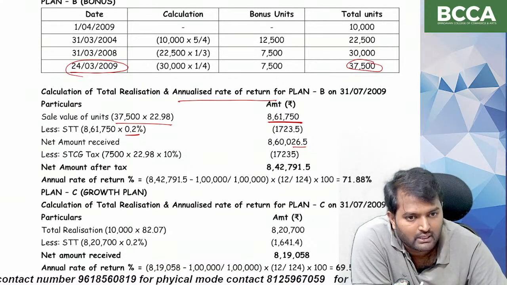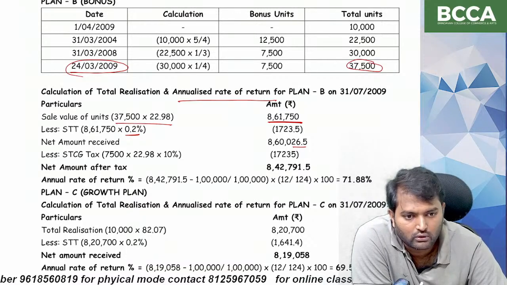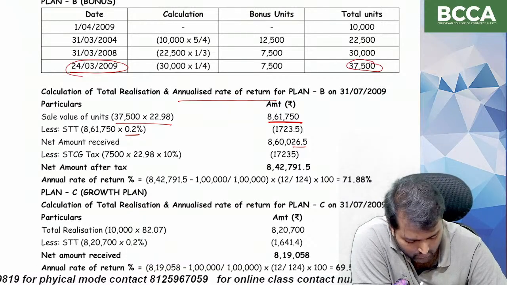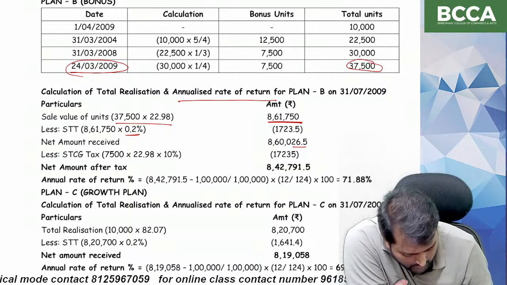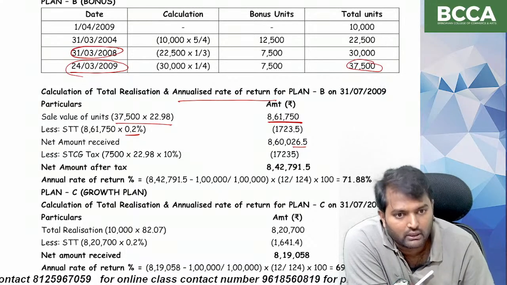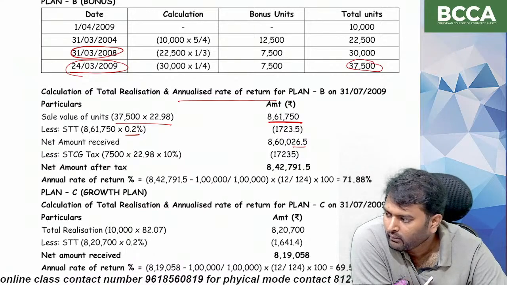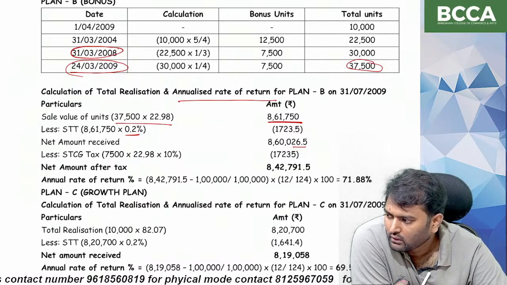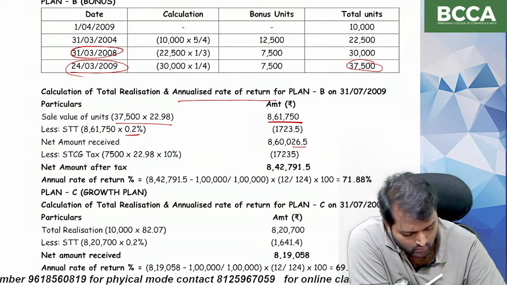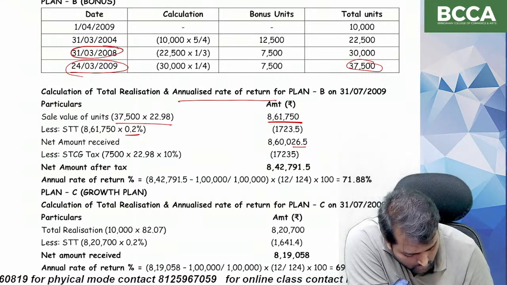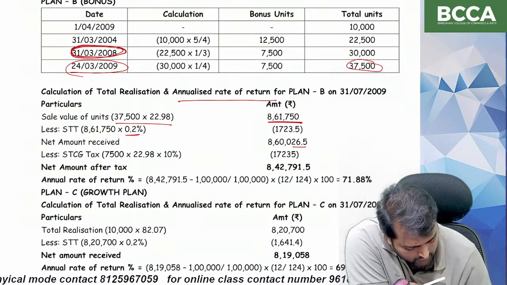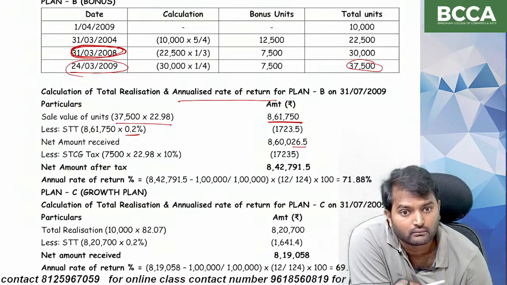That's why only for 7,500 units, short-term capital gains tax will be applicable. What about 31st March 2008? That means more than 1 year. So that's why short-term capital gains tax is not applicable on the units bought on 31st March 2008. Clear?